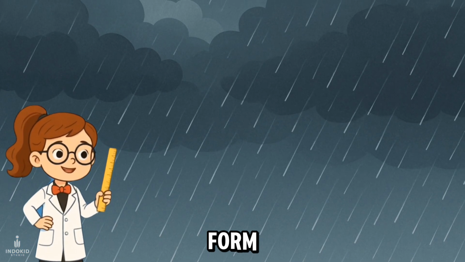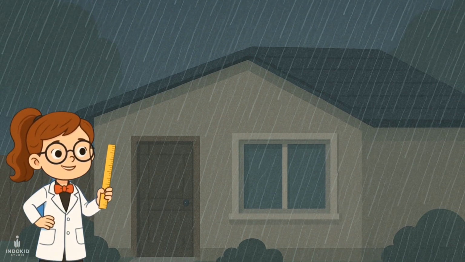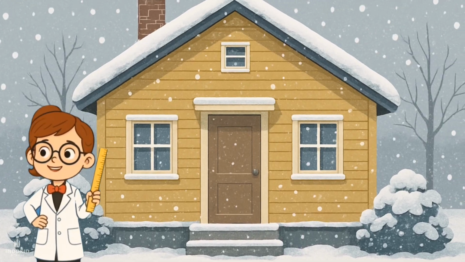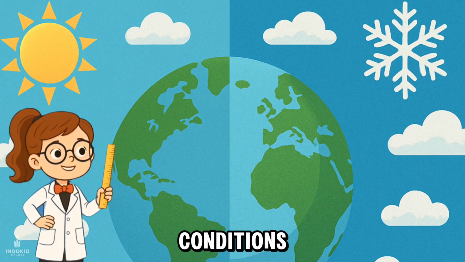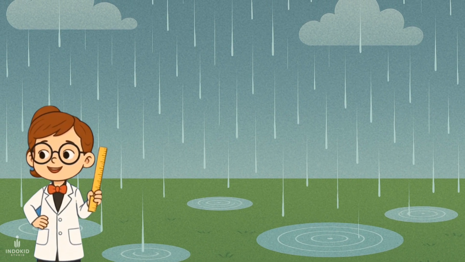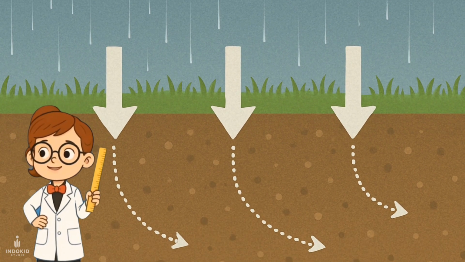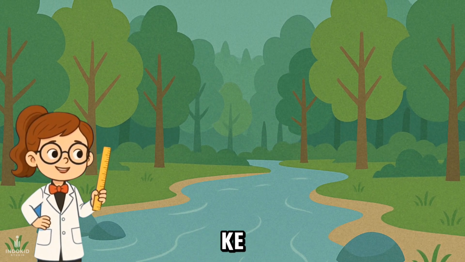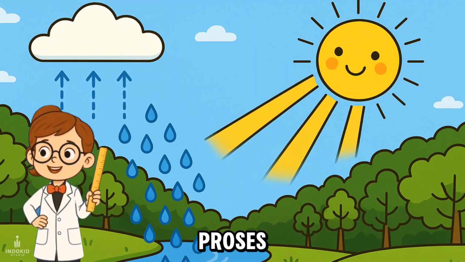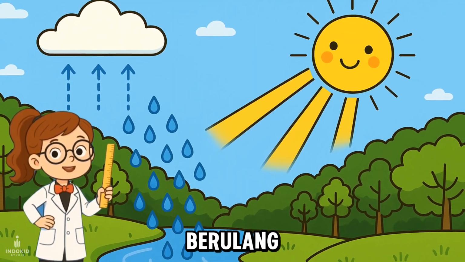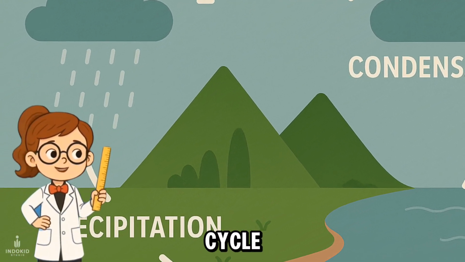Rain can take the form of drizzle, heavy rain, even snow, depending on the temperature and atmospheric conditions at that time. Rain that falls to the earth then seeps into the ground, flows into rivers, and evaporates back into the atmosphere. This process continues to repeat itself, creating a sustainable water cycle.